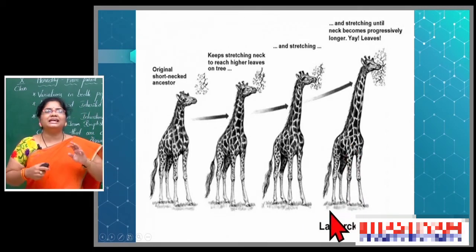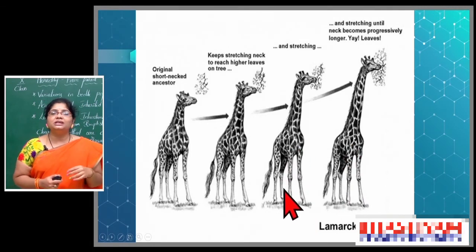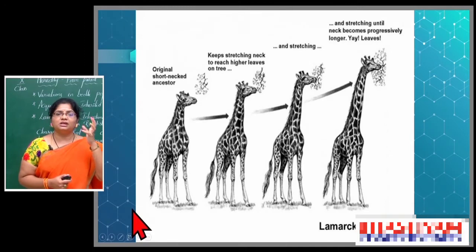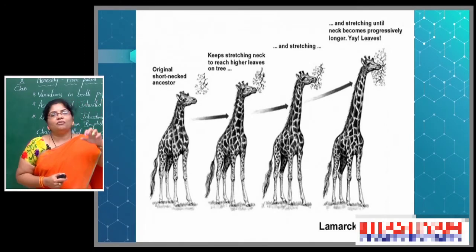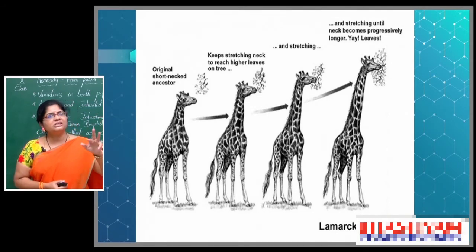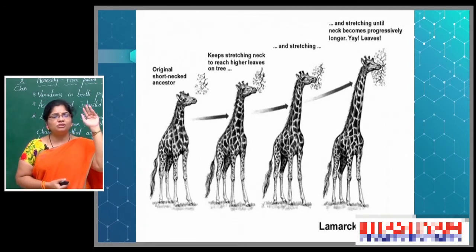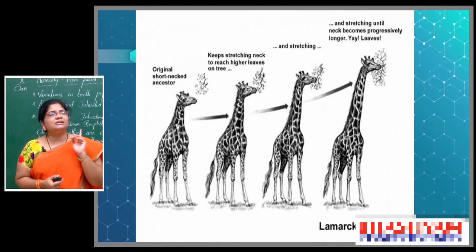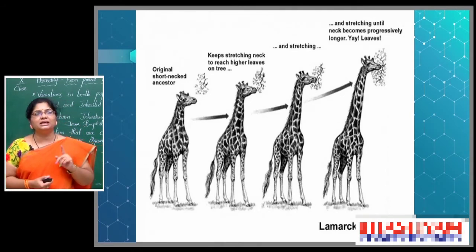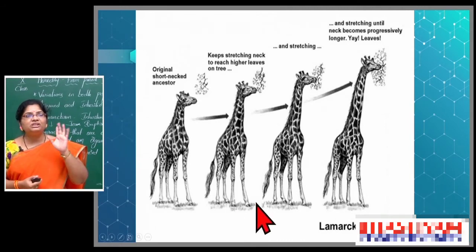Why? Because they are trying to catch the grass or the branches that come from the trees. So, to catch that, when they used to stretch the neck, not only 1 or 2 days, but several generations, they are trying to capture those branches. So, that is why slowly the neck elongated and the forelimbs also grew very big. So, it may happen like that, Lamarck hypothesized.